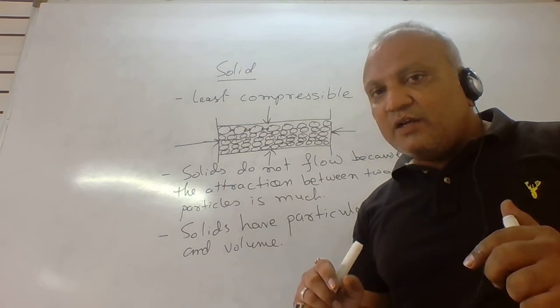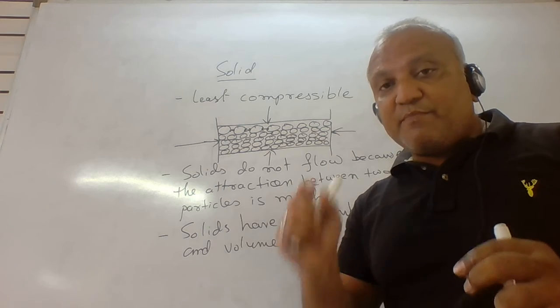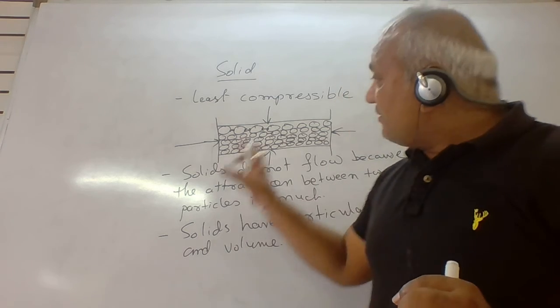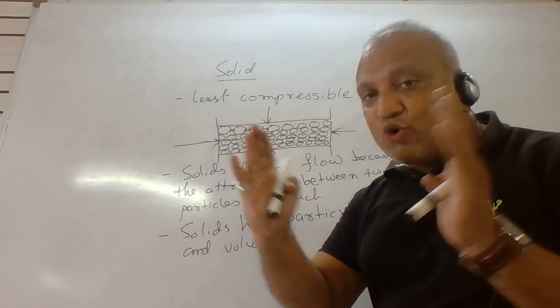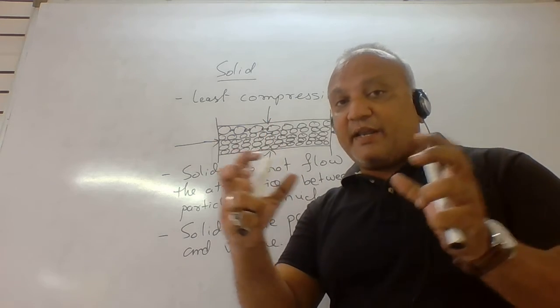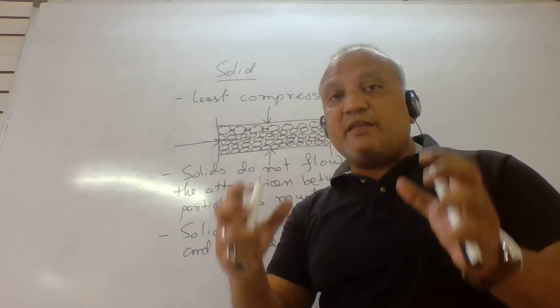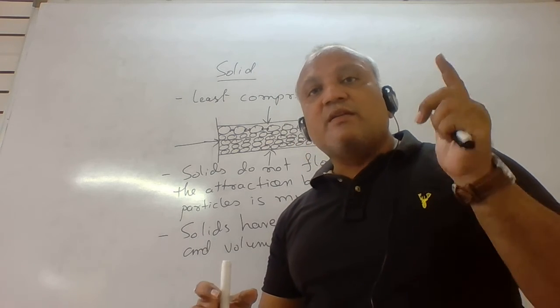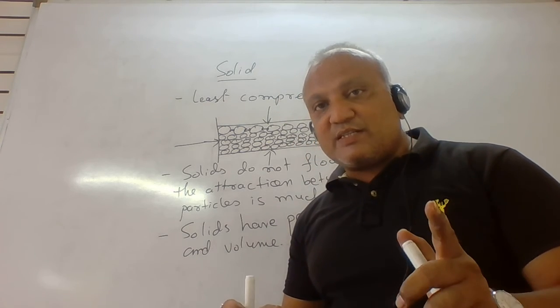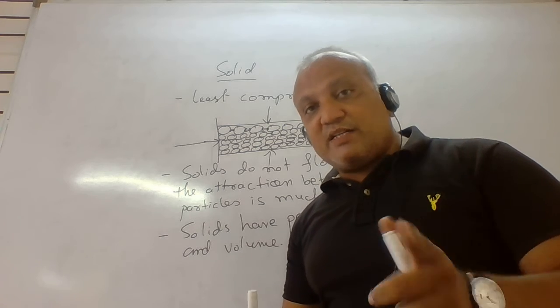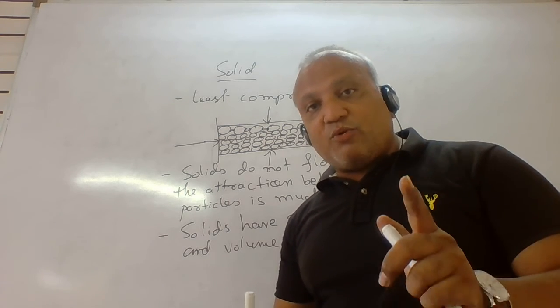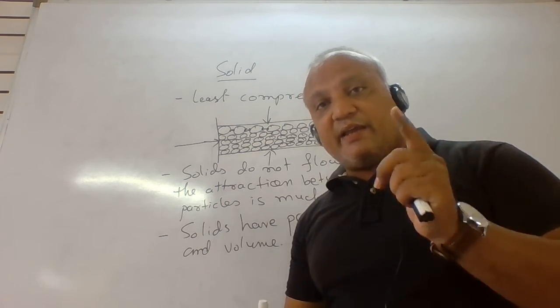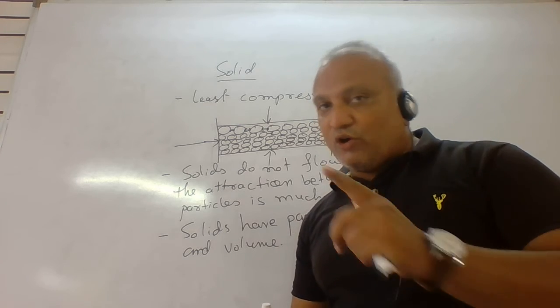Compact means there is much attraction, and because of this much attraction the particles remain close to each other, and when particles remain close to each other the figure remains compact, and because of this compact figure the solid substances or solid matters have particular shape and particular volume.